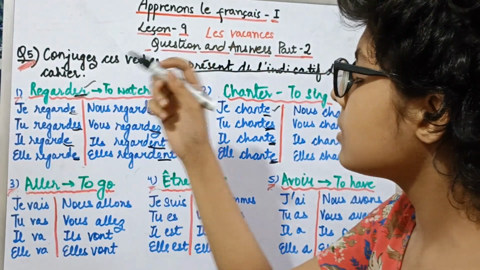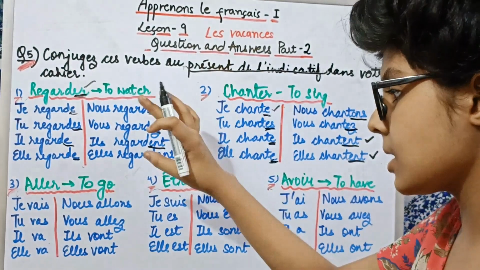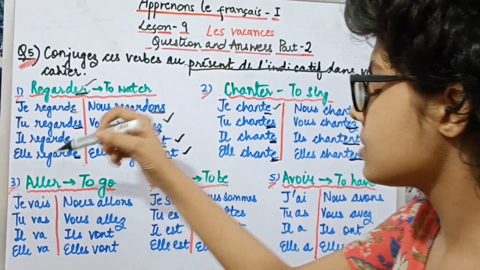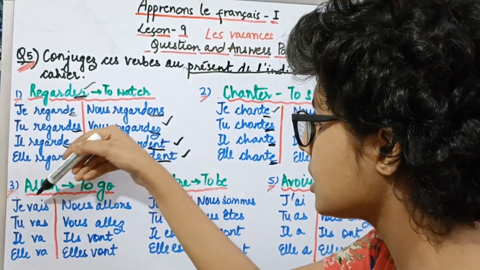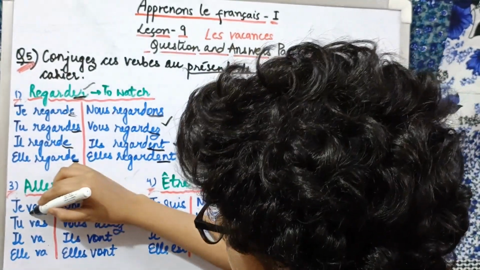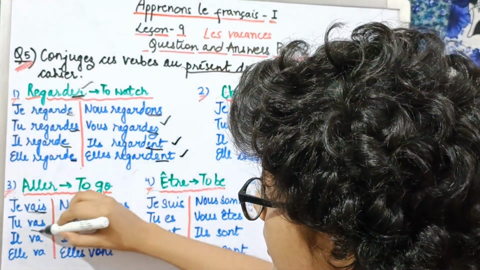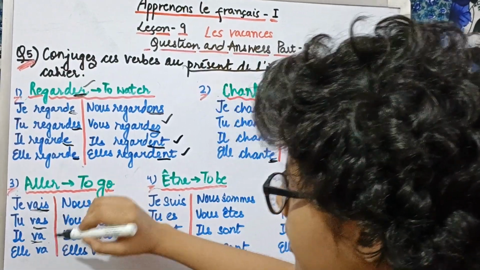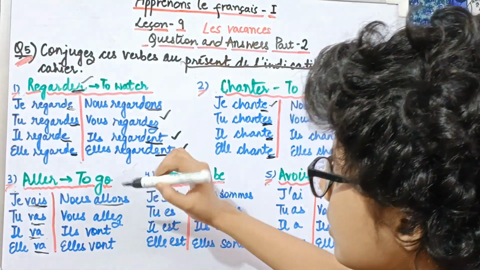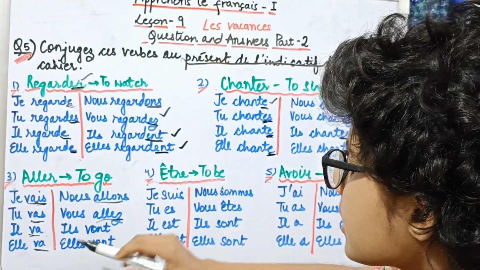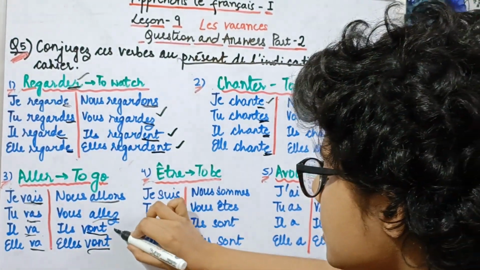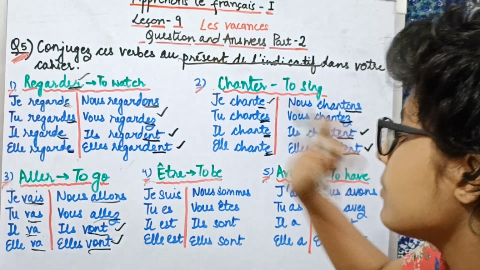Now let us go on to one of the er ending verbs that is irregular, and the name of the verb is aller. It means to go. So let us start reading with its conjugation. Je vais, I am going. Here this whole word is different, I'll mark it out. Then we have tu vas, you are going, il va, he is going, elle va, she is going. Then we have nous allons, we are going, vous allez, you are going, ils vont, they are going, and elles vont also means they are going. Just ils is for masculine and elles is for feminine.